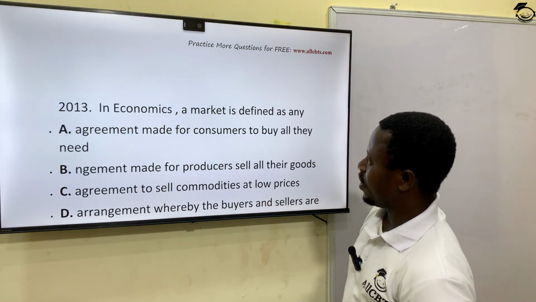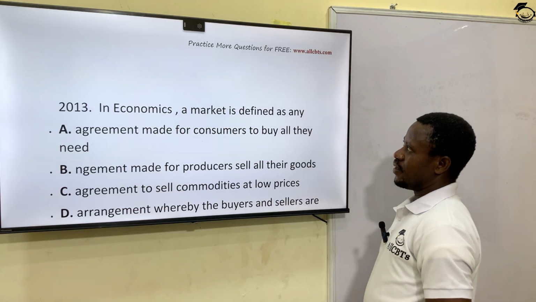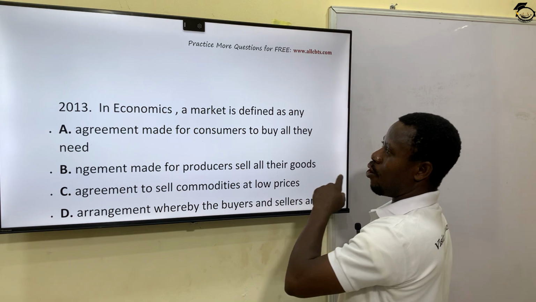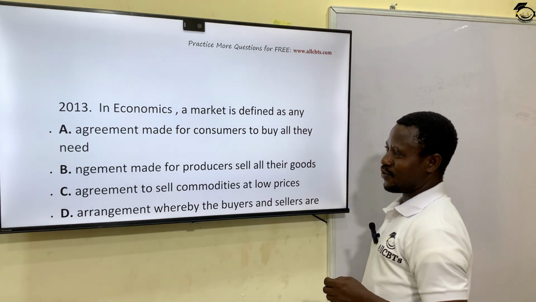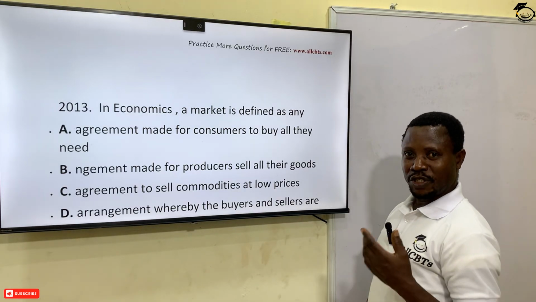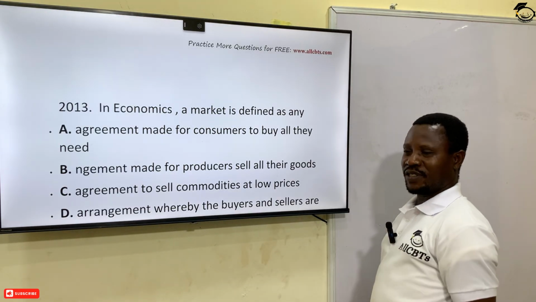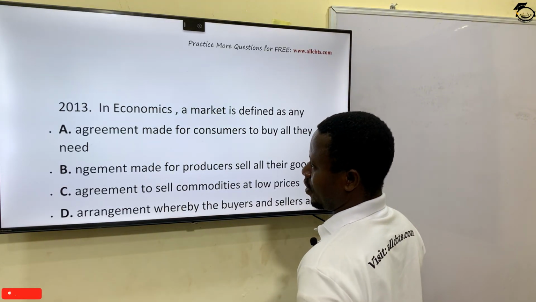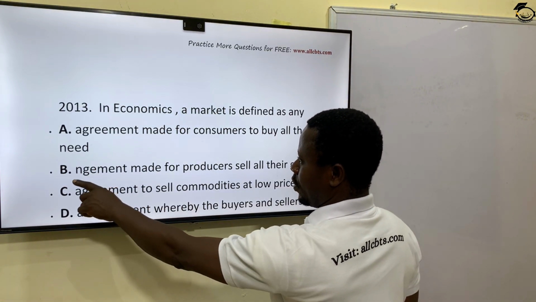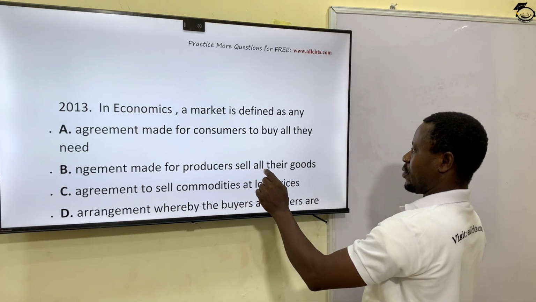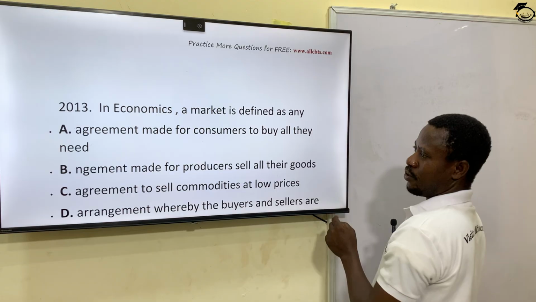In economics, a market is defined as any agreement made for consumers to buy all they need. That's funny, all. Anytime you see the word all, be careful, because you can't always meet all your needs at the same time. Even when you buy your list, you still want something else immediately. I think that's a typographical error here. B is agreement made for producers to sell all their goods.